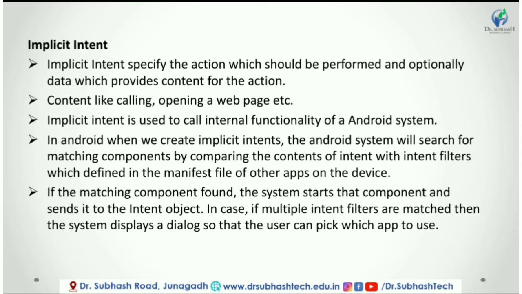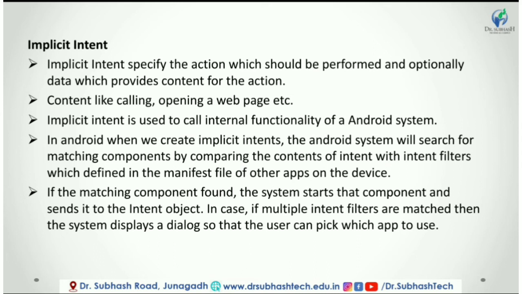If a matching component is found, the system starts the component and sends it the intent object. In case multiple intent filters match, then the system displays a dialog so that the user can pick which app to use.